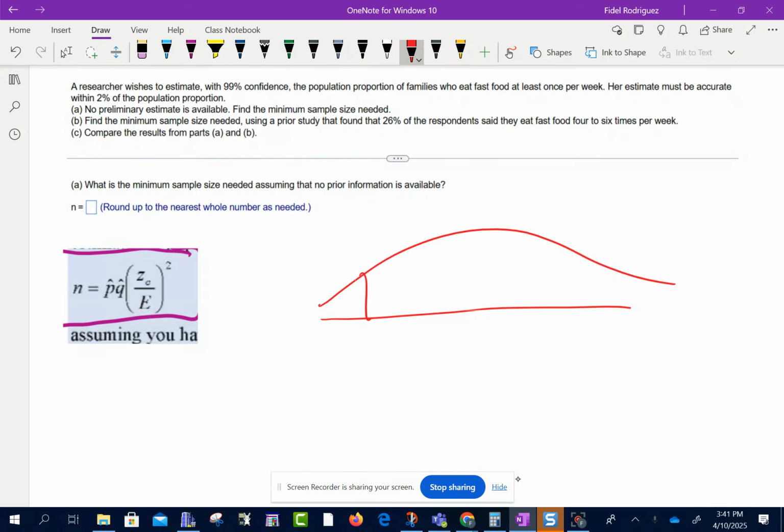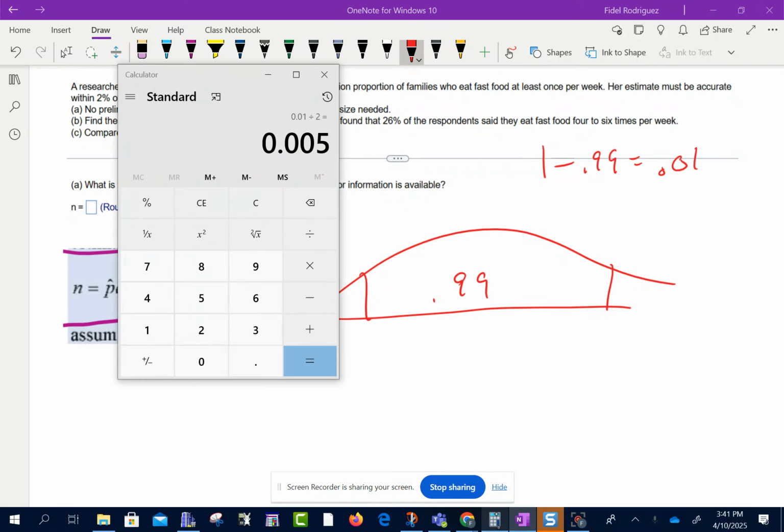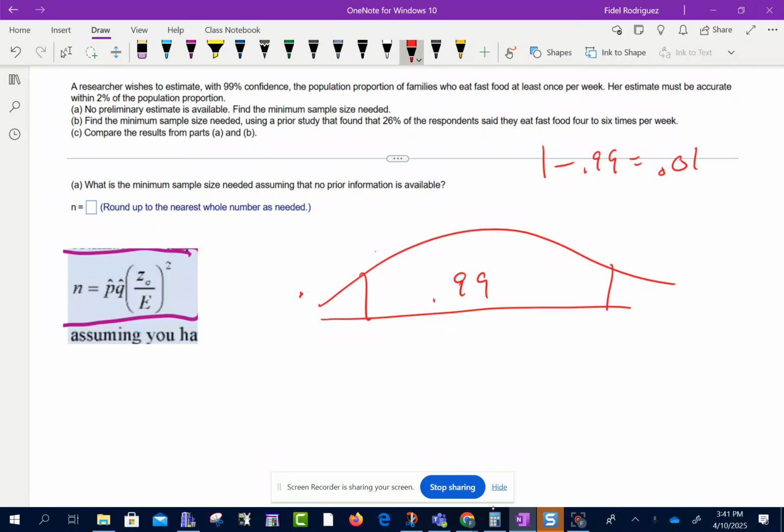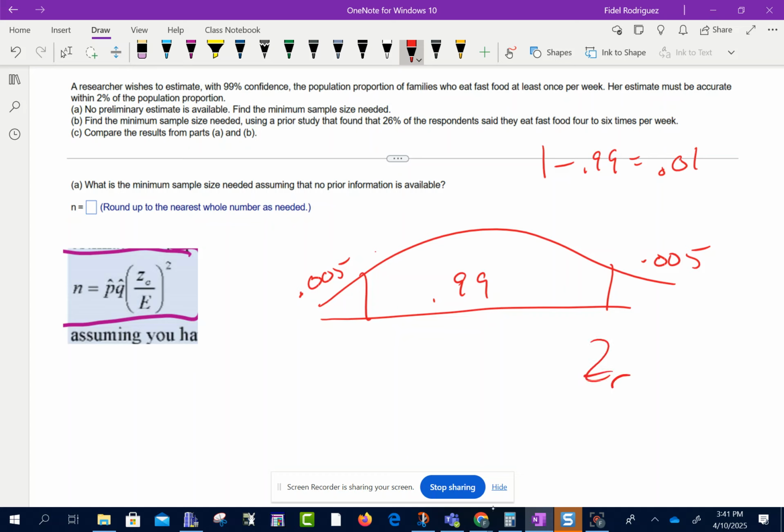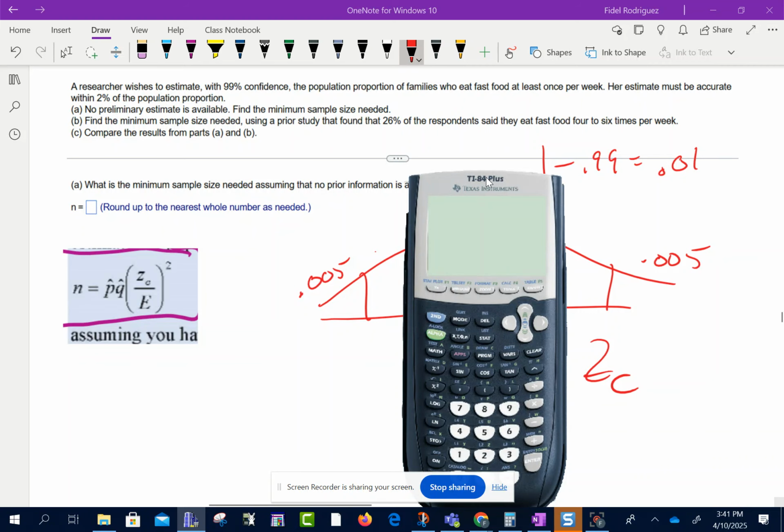99% confidence level, right? So remember, the area here is 0.99. So if I go 1 minus 0.99, that's 0.01. But we got to take 0.01, we got to cut it in half. So this area over here, 0.005, that one there, 0.005. Okay, we're looking for the positive one, but we can find the negative one easy and then make it positive, right?